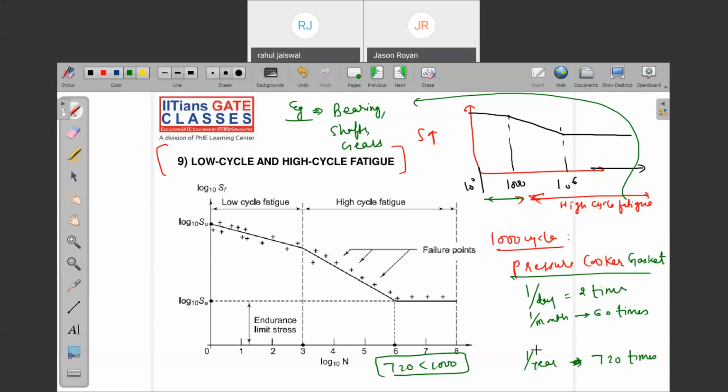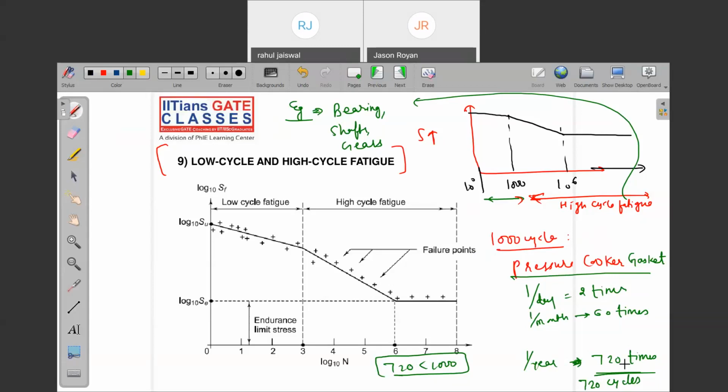That means it is making 720 cycles. What is the meaning of this? That many times we are using the pressure cooker gasket. It is low cycle fatigue. That's why the pressure cooker gasket is designed on the basis of low cycle fatigue. But that does not happen in the case of a shaft. Per day you are going to use it not 2 times but many times, and that will be multiplied per month and per year. That's why we classify it as high cycle fatigue. Are you getting my point?